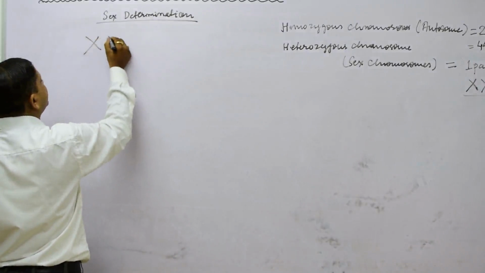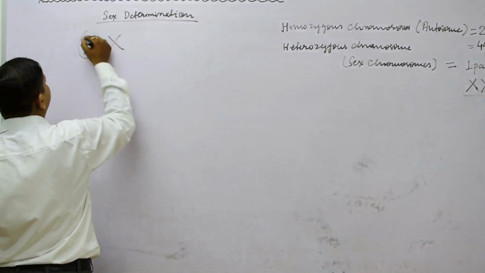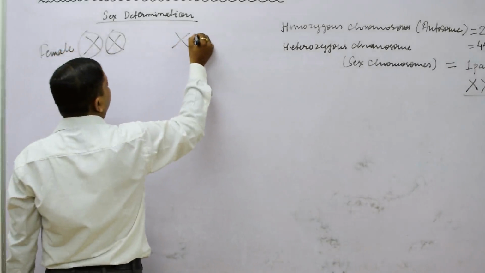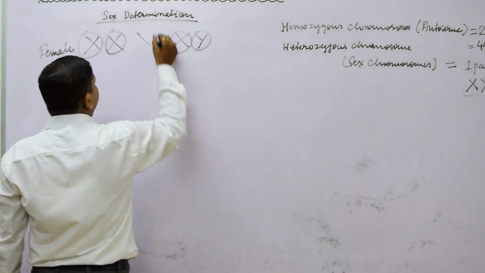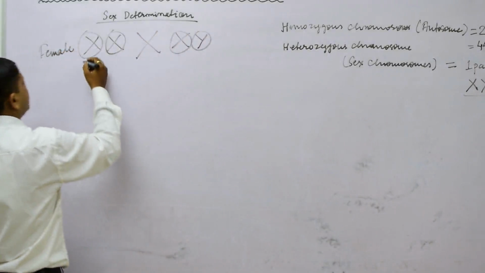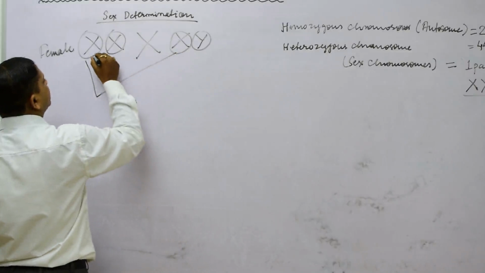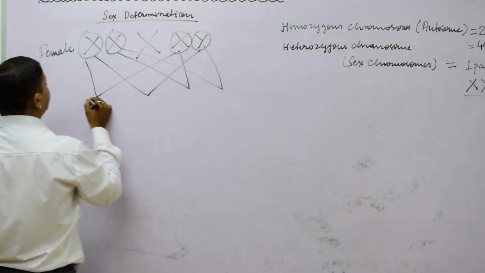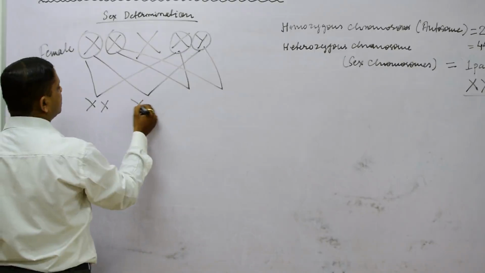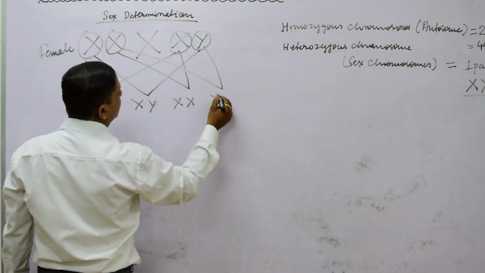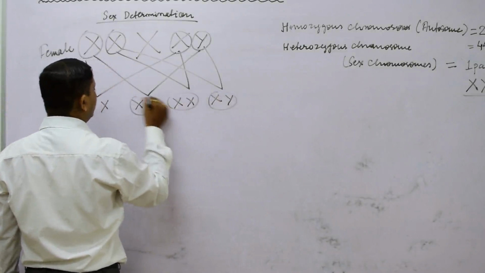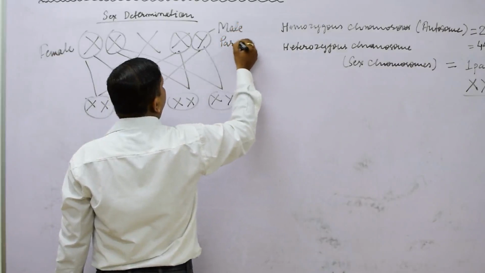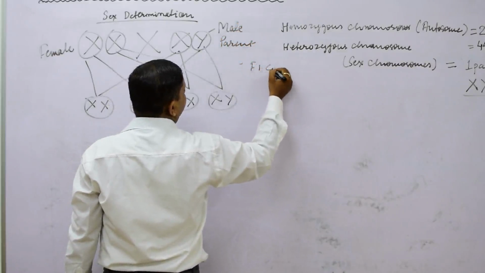Here the female is denoted by XX gametes. This is the female parent. The male is denoted by X and Y chromosomes. We will make a cross between them and see what sex determination ratio we obtain. First gamete, second gamete cross. Here we are obtaining XX, XY, XX, XY. We will get 4 combinations. XY is the male parent, and this is the F1 generation.